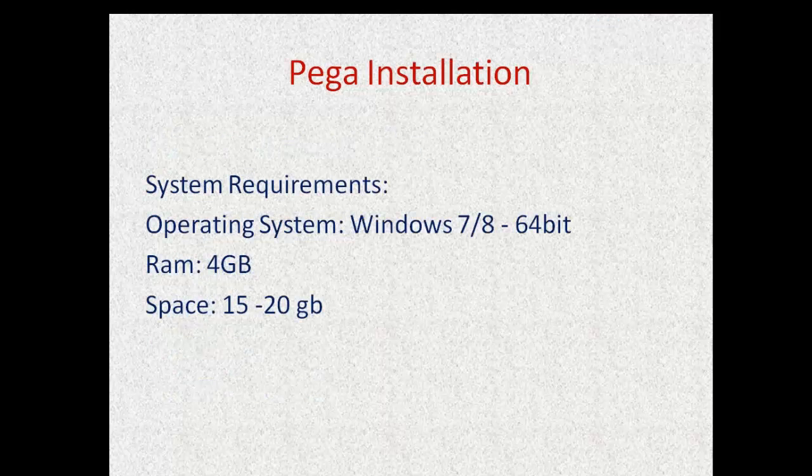PEGA installation system requirements are a Windows 7 or Windows 8 operating system with 4 GB RAM and at least 15 to 20 GB free space in any drive. If you have a C drive or D drive, you can install in any drive, but a minimum of 15 to 20 GB free space is required. So this is about the introduction of PEGA.